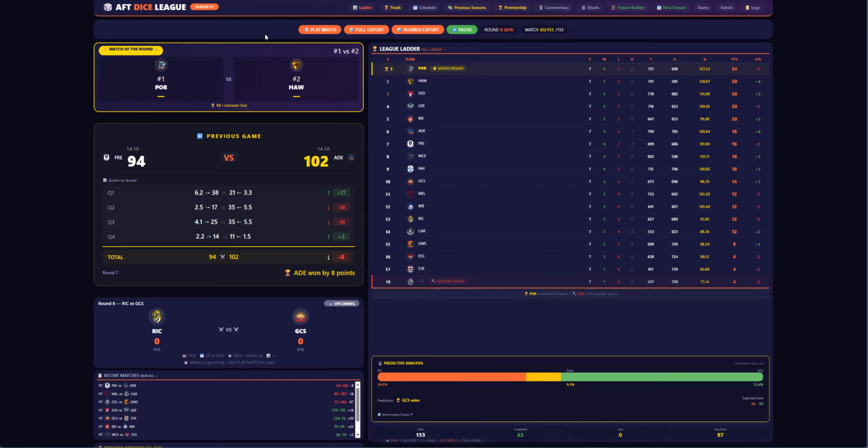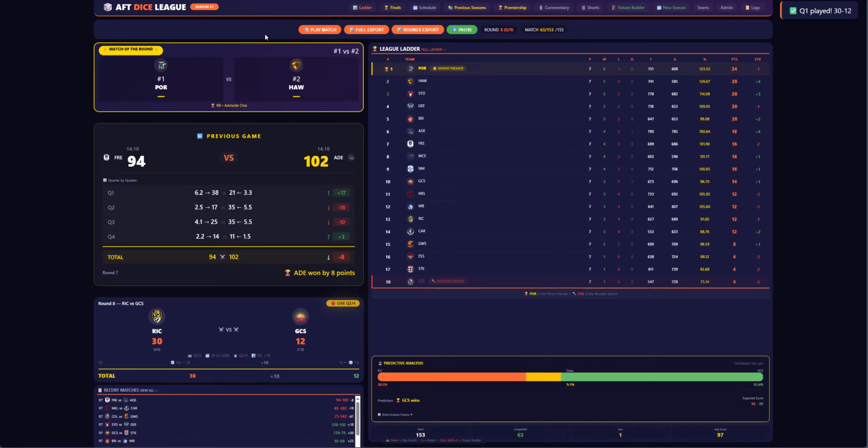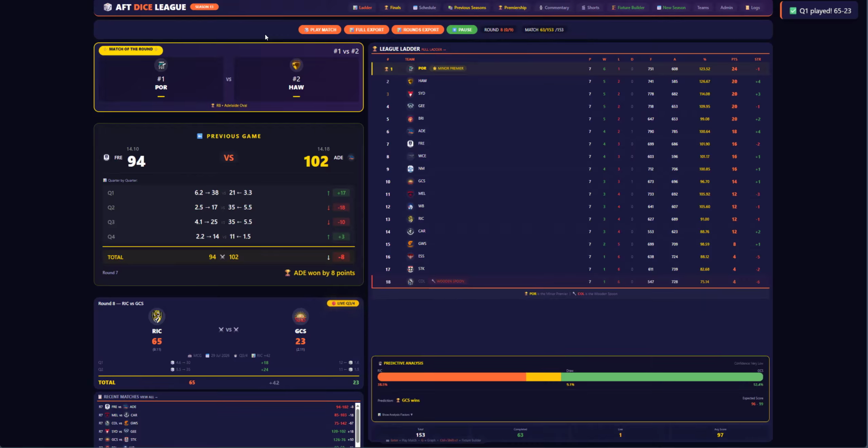Let's go to the first quarter. The first quarter's completed, and Richmond have kicked 4 goals, 6-30 to Gold Coast, 1-6-12. So it's 18 points of difference Richmond's way. Second quarter, and Richmond have kicked 5 goals, 5-35 to Gold Coast, 1-5-11. And at halftime, it is Richmond by 42 points. All right, Richmond 13th, Gold Coast 10th.